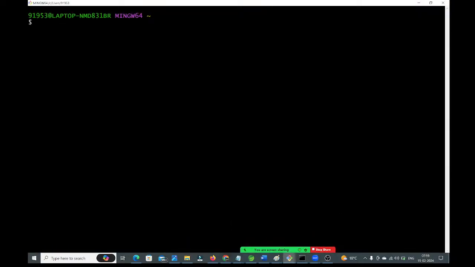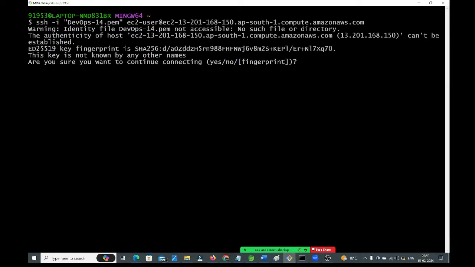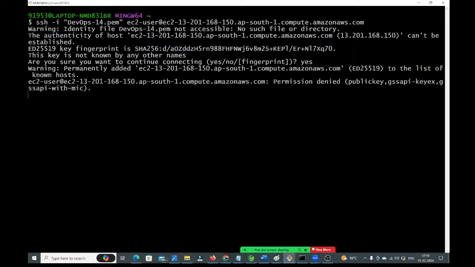Guys, observe very carefully. I am not in the location where we have the private key. From a different location, I am trying to connect. We'll see what will happen first. Paste that SSH command, enter. Yes, I want to connect.